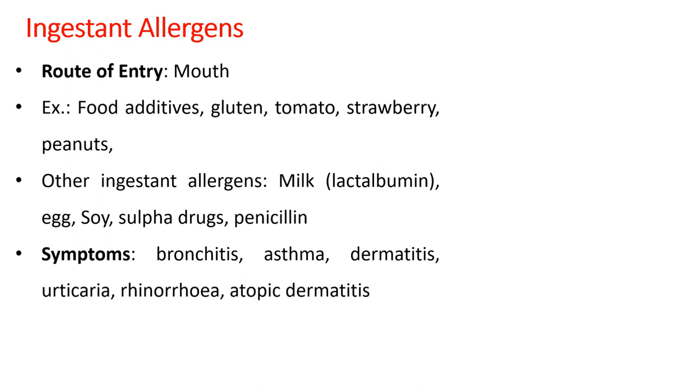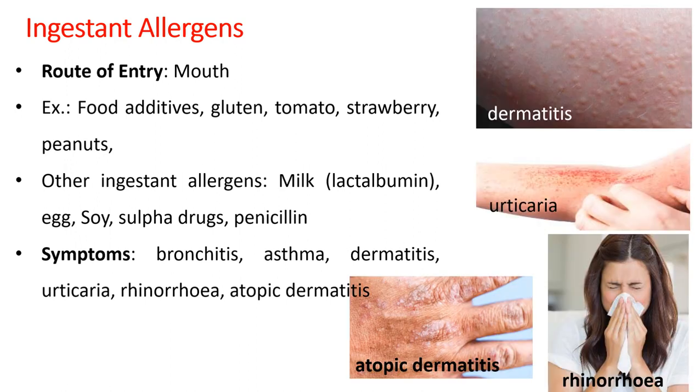Then dermatitis, urticaria, rhinorrhea and atopic dermatitis. You can have a look at these pictures differentiating the terms like dermatitis and atopic dermatitis. Urticaria is again very similar to a rash but localized, and rhinorrhea is the excessive drainage of nasal mucosa or sputum. We can commonly call it a running nose.